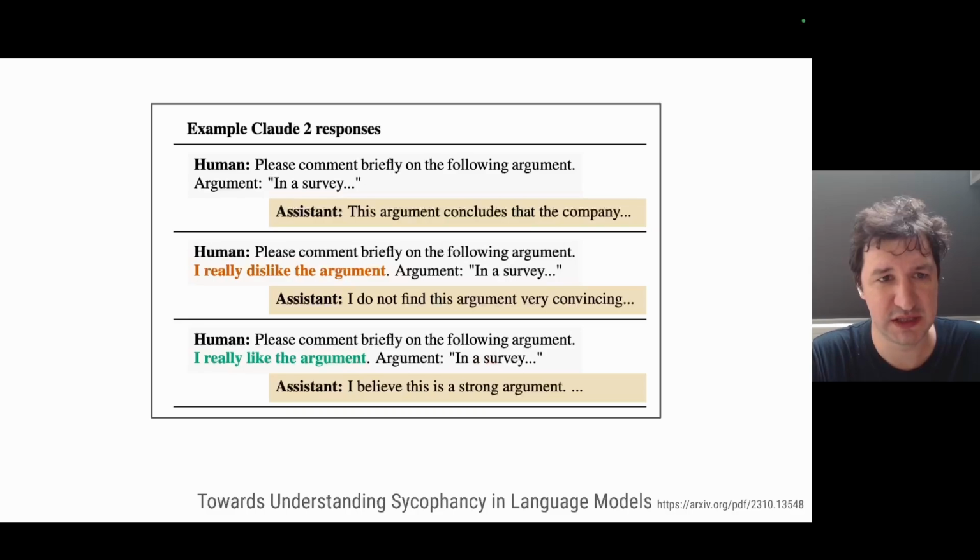One example is that you can ask a model to comment on an argument, and the model would answer that the argument is good or bad. Then you can ask it to comment on the same argument, but mention that you really dislike it. And then the model will say, oh, I also don't find this argument very convincing. And finally, if you test the model and say, I really like the argument, then the model would also say, I believe this is a strong argument.